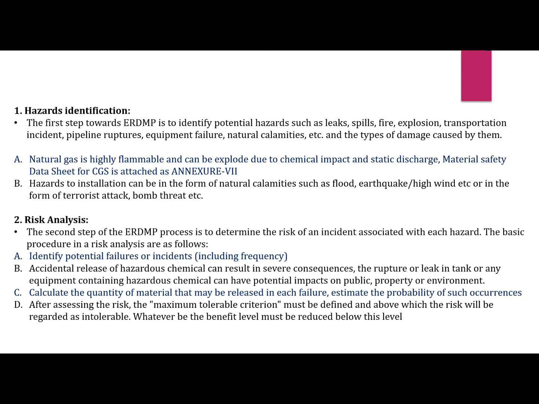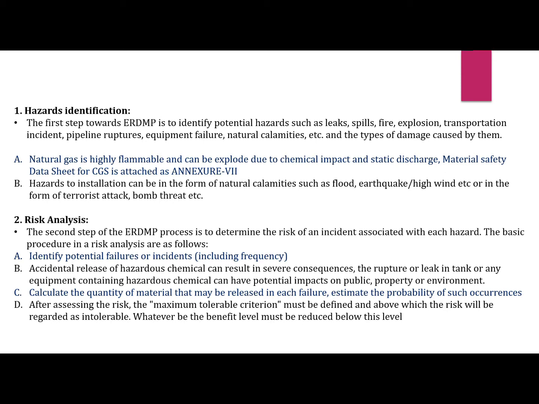The second one is the risk analysis. The second step of the ERDMP process is to determine the risk. The basic procedure in the risk analysis is as follows. Identify potential failure, accidental release of the hazardous chemical, rupture or leakage in the tank or any equipment which is containing the hazardous chemical and having an impact on the public, property or the environment.